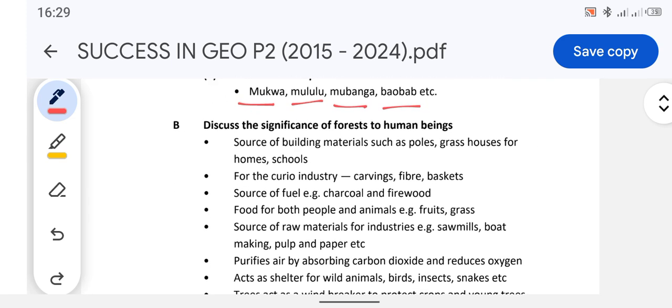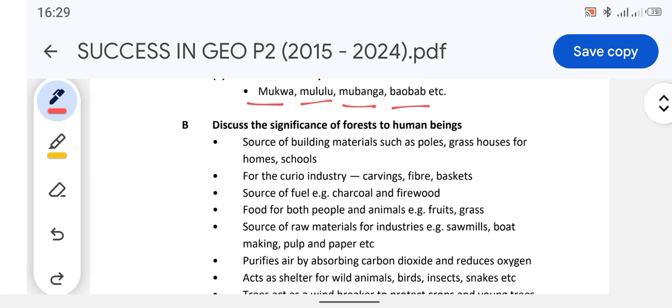Question B reads, discuss the significance, or rather the importance of forestry to human beings. Alright, so we need to bring out points which show that forests indeed are important to human beings. So the first point is a source of building materials such as poles and grass for houses, homes and schools. So in short, it's important because it provides building materials for the people.